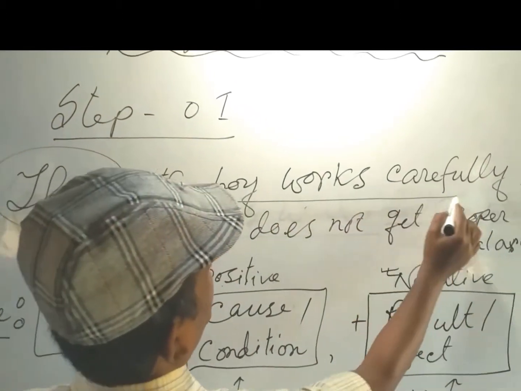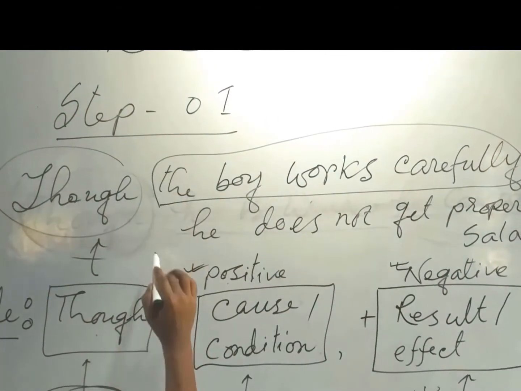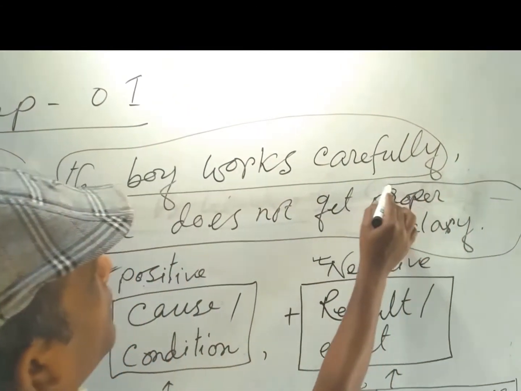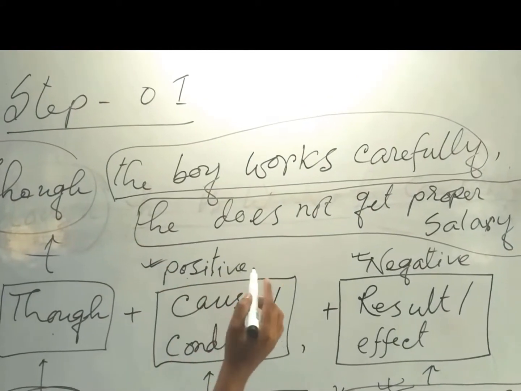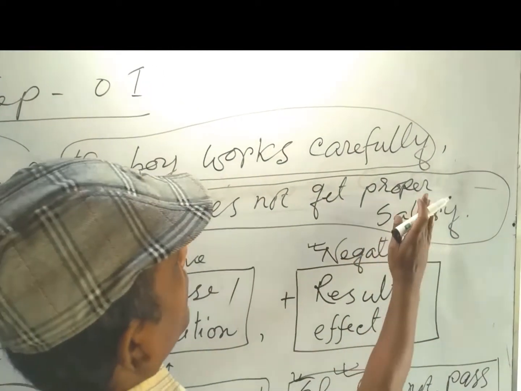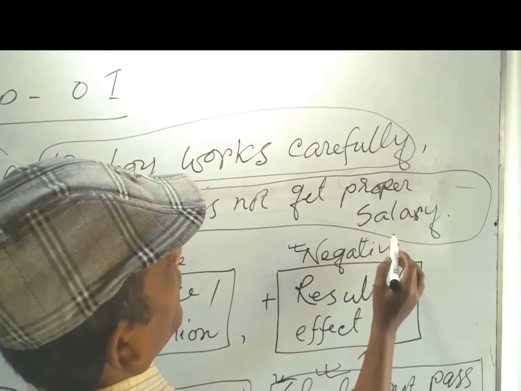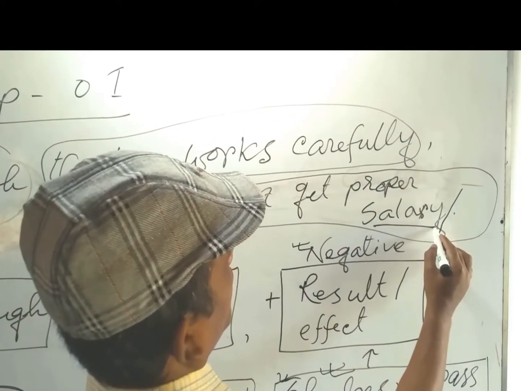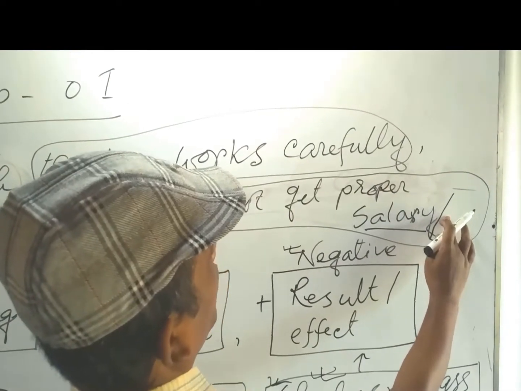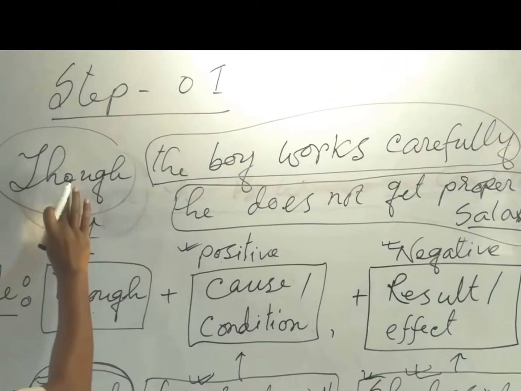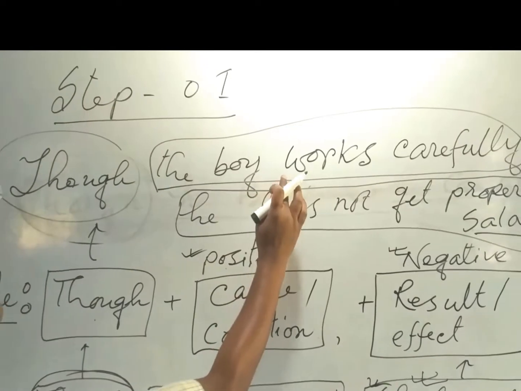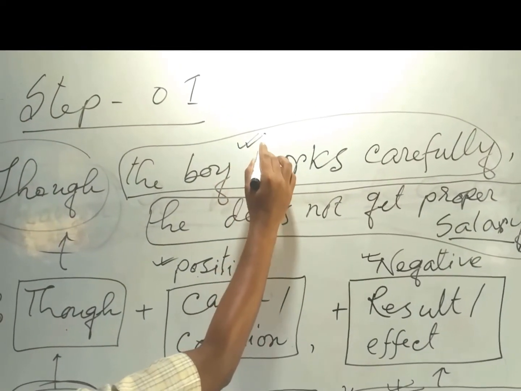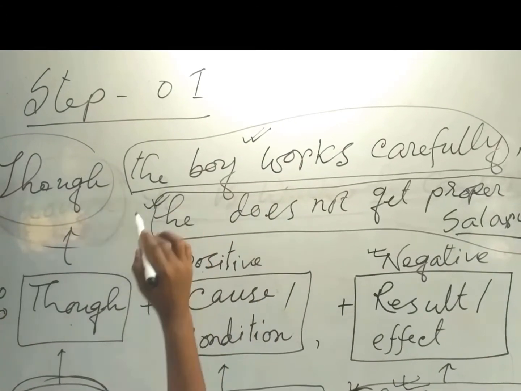Now the boy works carefully, positive cause. In the second sentence, negative result: he does not get proper salary, or he does not get salary properly. Here we can apply salary or wage, instead of salary we can use the word wage. So though or although plus sentence of cause and condition. Now the result: when the cause and condition would be positive, the result would be negative.